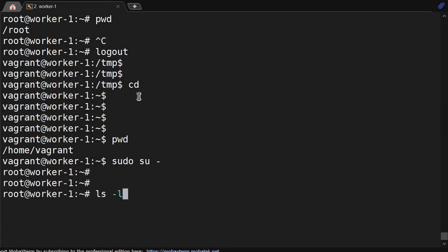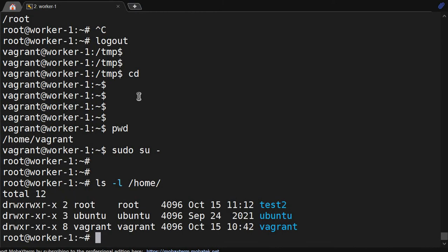So if I go to /home, we have created the test2 user, and it has a home directory; the Ubuntu user also has a home directory, and the Vagrant user also has a home directory. The ownership of that home directory, user and group, will be the same as that user.